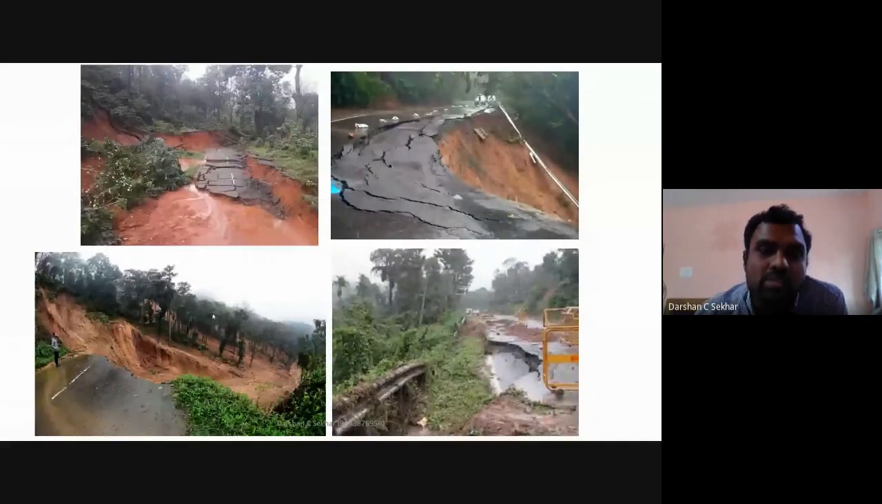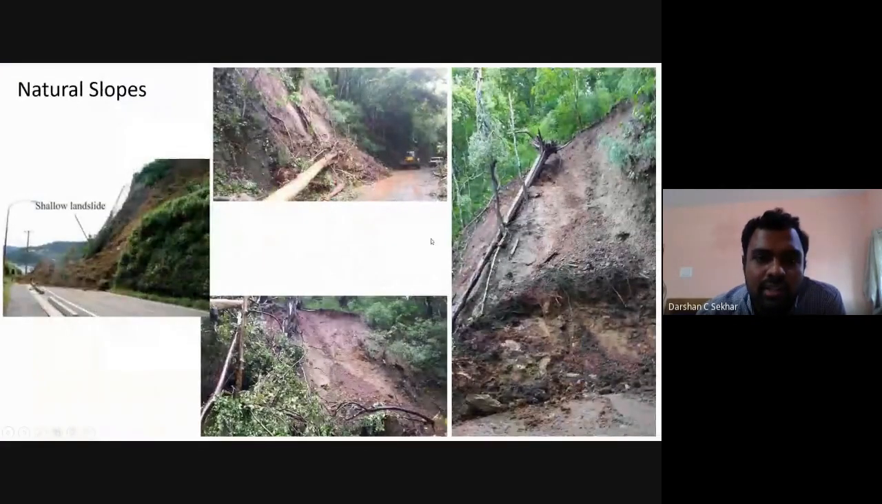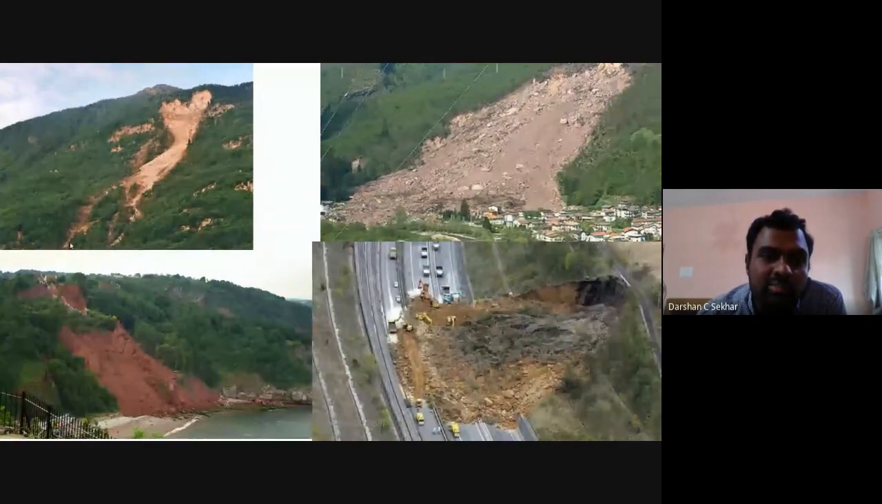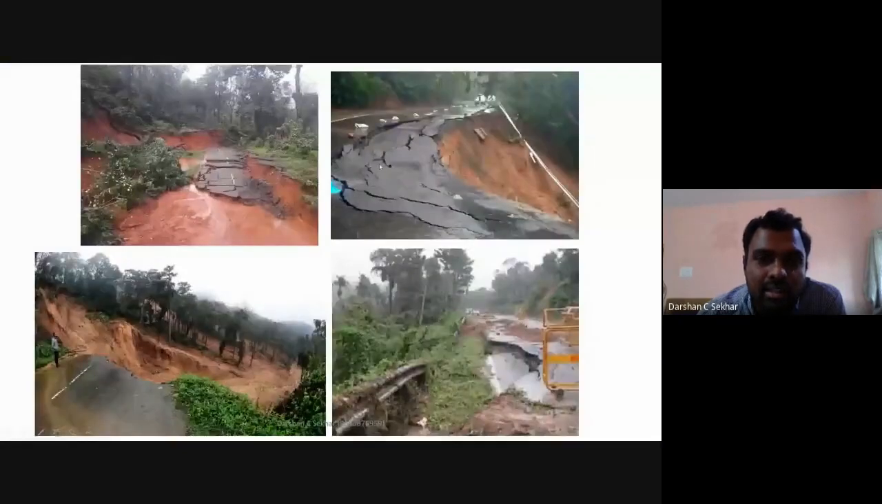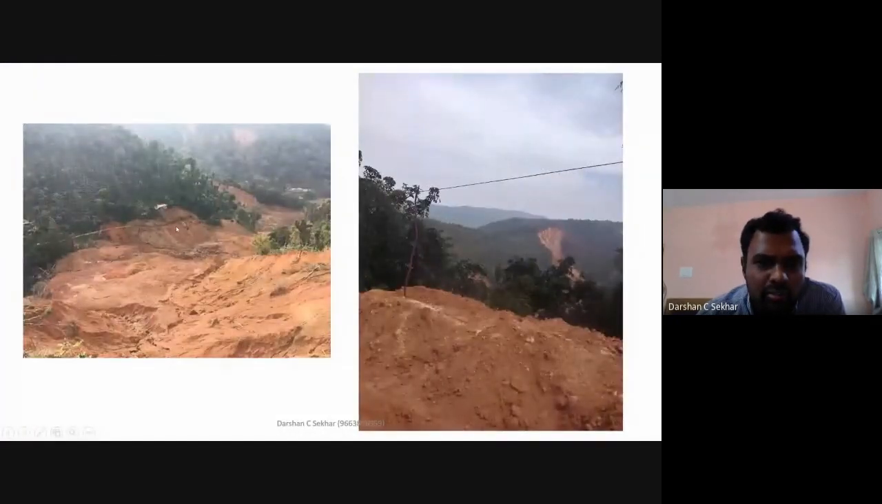So here we are speaking in terms of soil. These are shallow failures, shallow landslides, and this is a deep failure. If you can observe here, this is a large area, almost about 200 meters from top to bottom. Again, this is also a photo taken from Kodagu. Again, if you look here, the entire area of this mountain region has slid off. The soil has slid off.